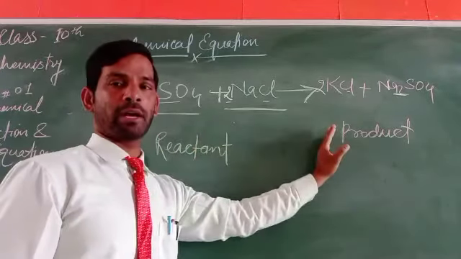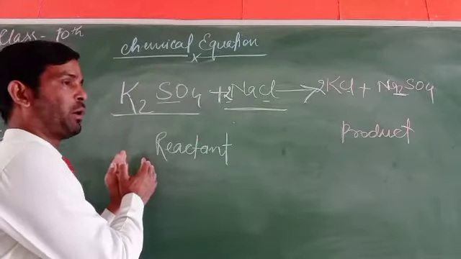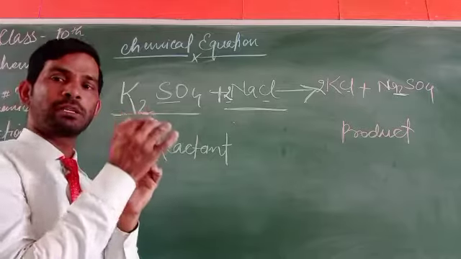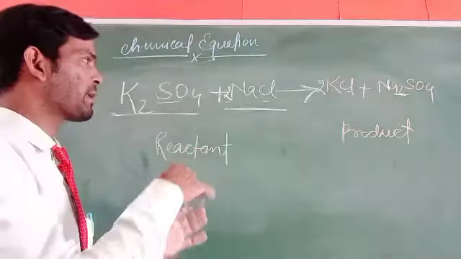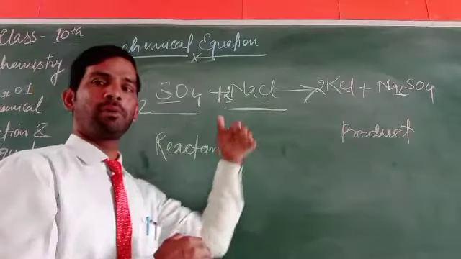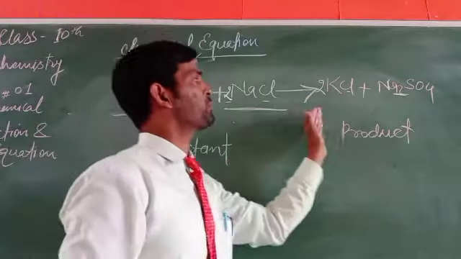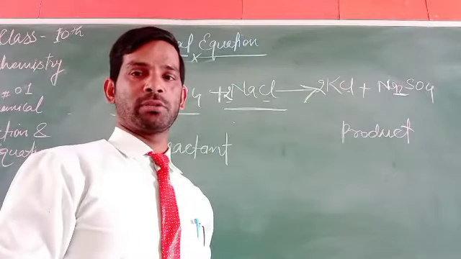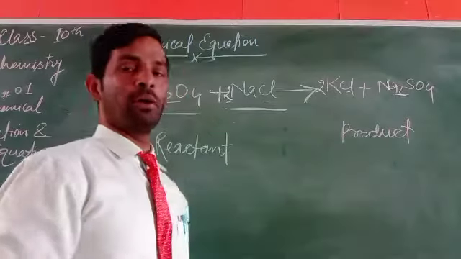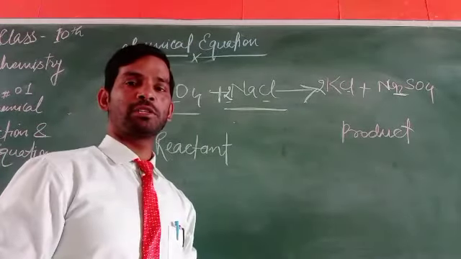We have to go through the compounds that react with one another. When they react, a new substance is formed, and it is written after the arrow, on the right side of the equation. So this is how we have to write a chemical equation.